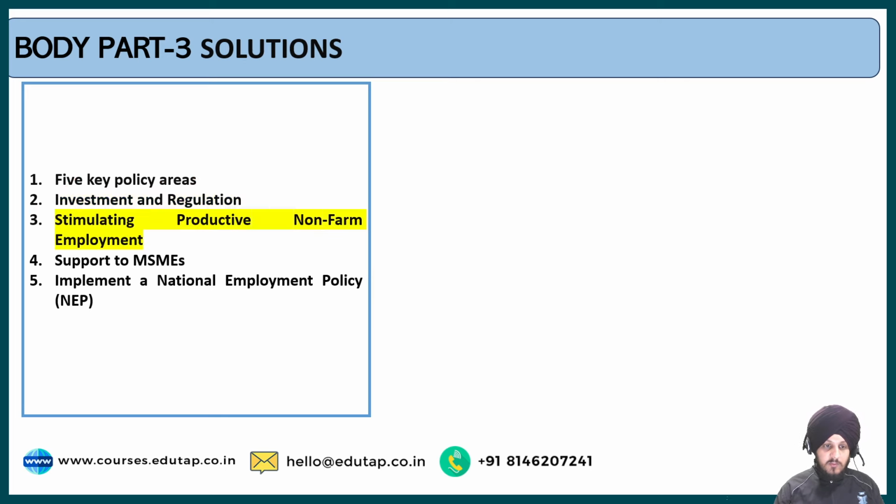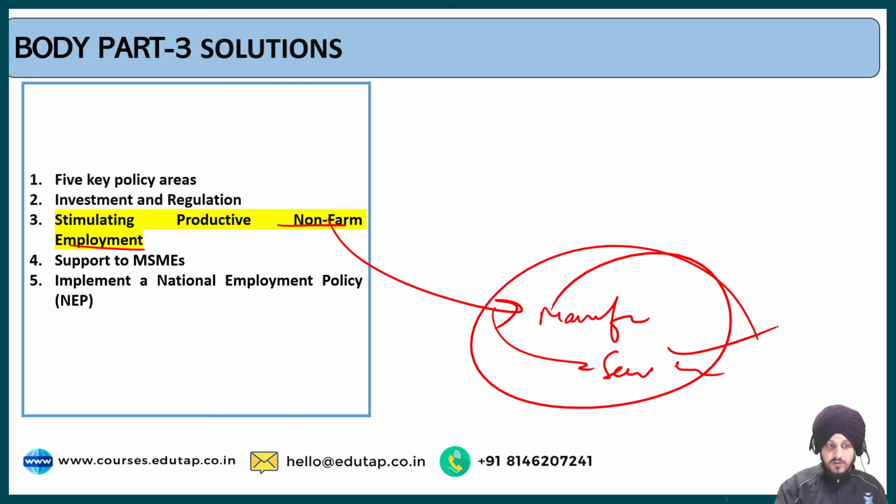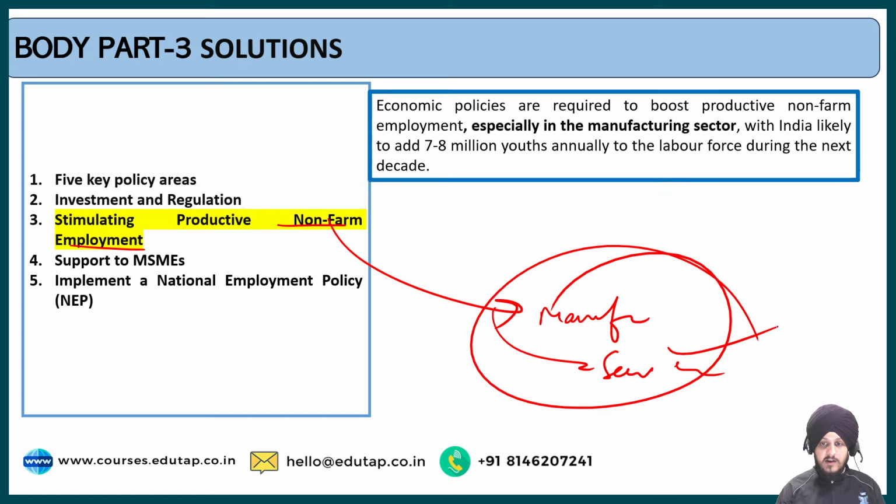The third is stimulating productive non-farm employment. Non-farm employment means employment in the manufacturing sector and the service sector. This is also a solution recommended by the report: economic policies are required to boost productive non-farm employment, especially in the manufacturing sector, where I've already discussed that India has been lagging.